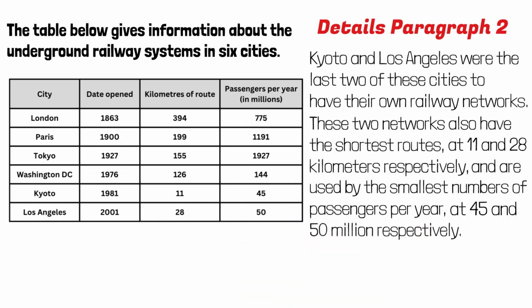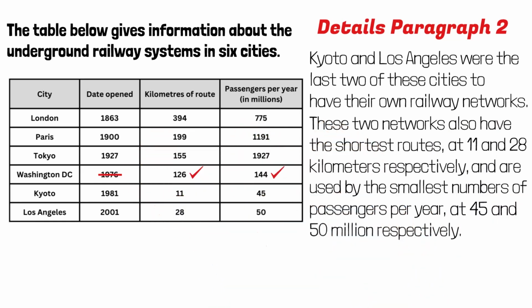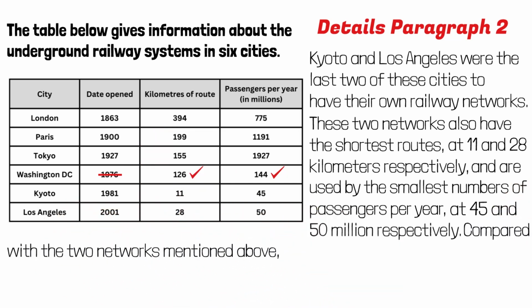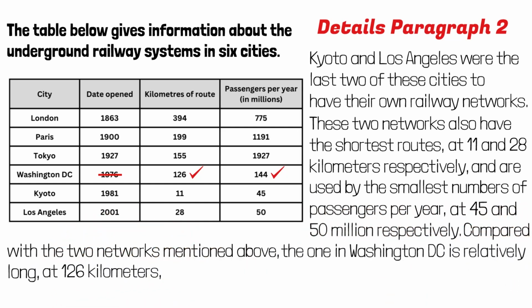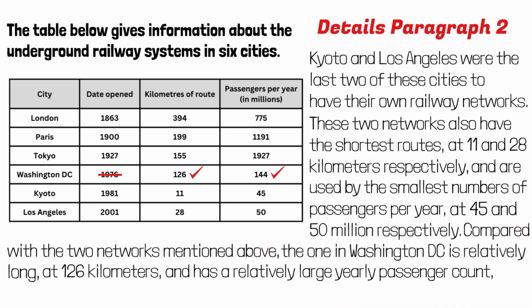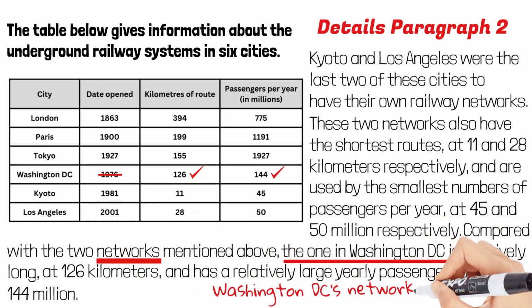Finally, Washington, D.C. I will just go ahead and report these 2 numbers and omit its date opened. Compared with the 2 networks mentioned above, the one in Washington, D.C. is relatively long at 126 kilometers and has a relatively large yearly passenger count at 144 million. Here I used the one to refer to the network. You could also say that Washington, D.C. is relatively long. The second network is implied, we can omit it.